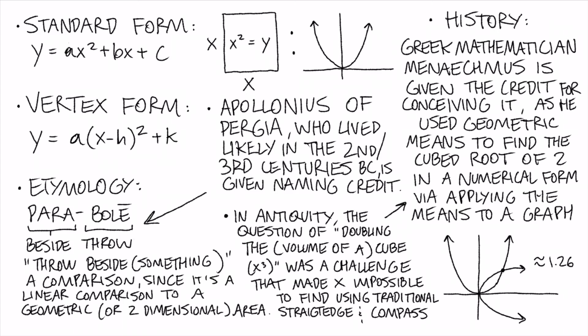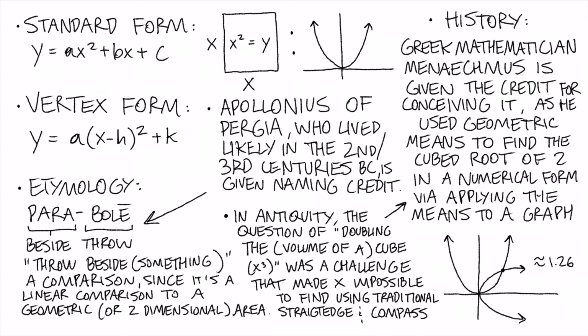In ancient times, there was the question, proven to be impossible, of doubling the cube, or, in the simple form, making the volume of a cube go from 1 to 2. It turned out that using the traditional method of a pen and compass, which was used to create geometric shapes in the ancient world, was impossible.